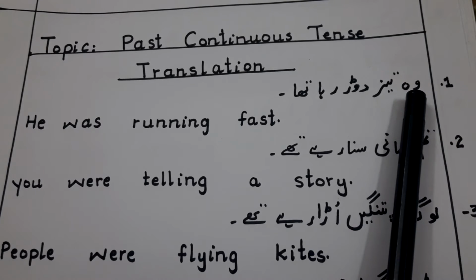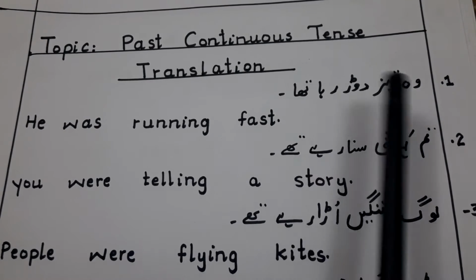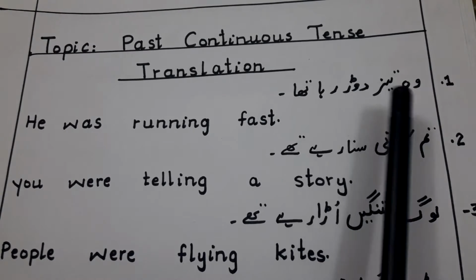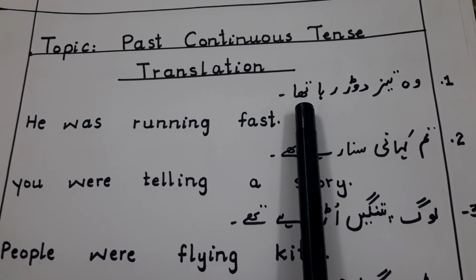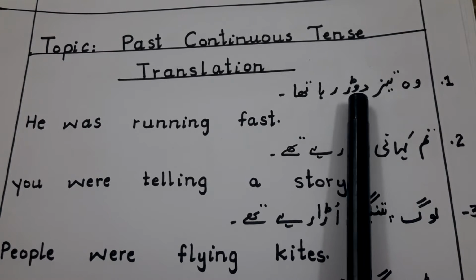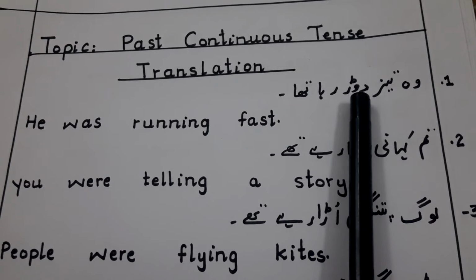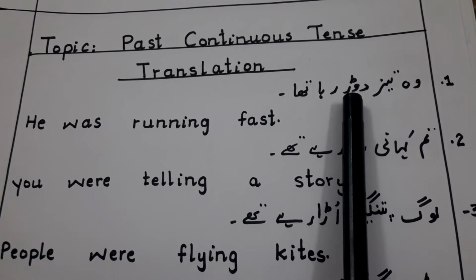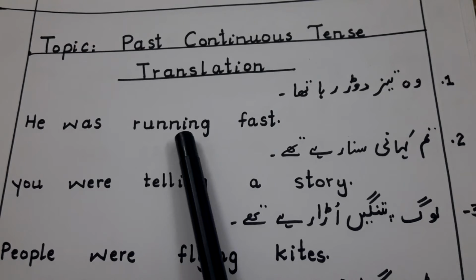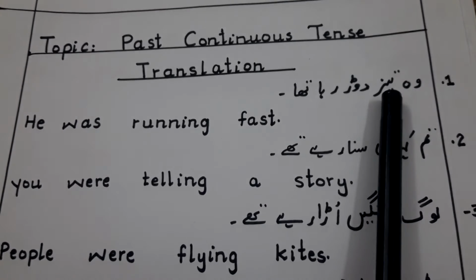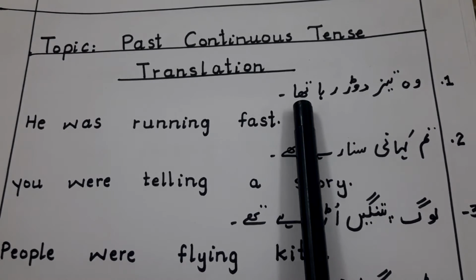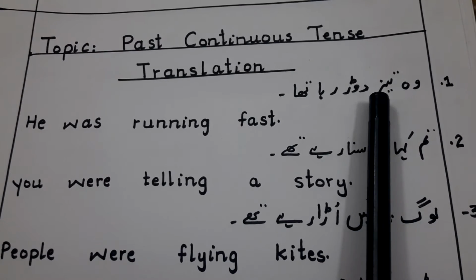So he was, with he we use was, as I explained in my previous lecture. He was, then ing form of verb. So here this is the verb run. With the first form of verb we will add ing, running, fast. He was running fast.